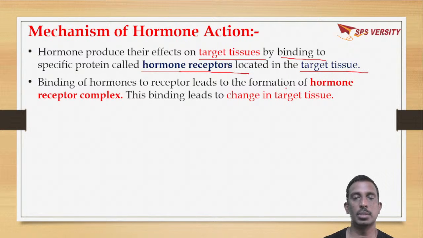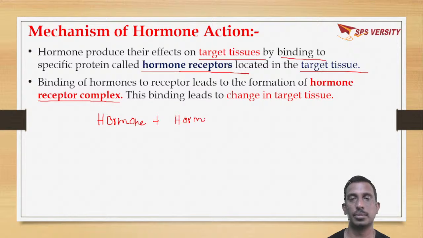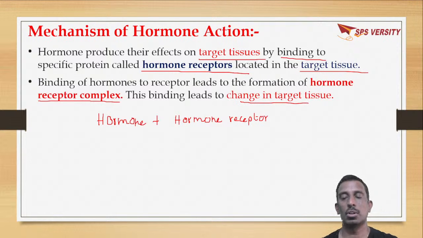So binding to receptors leads to a hormone receptor complex. That is, hormone receptor complex means the hormone plus the specific receptor, the specific protein. Okay, this is called the hormone receptor complex, which leads to change in the target tissue.